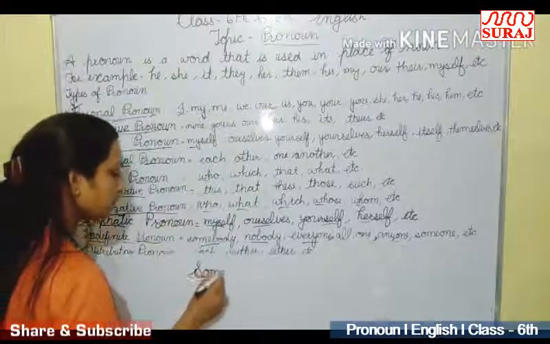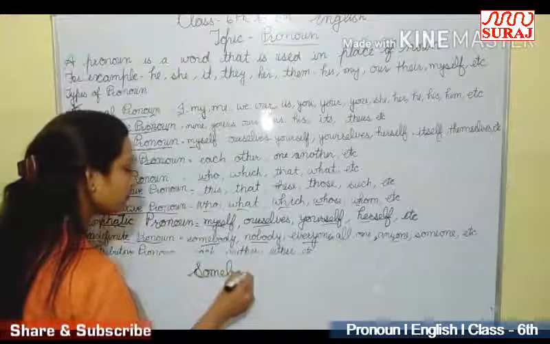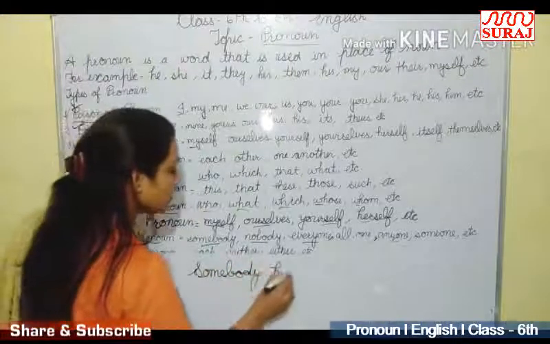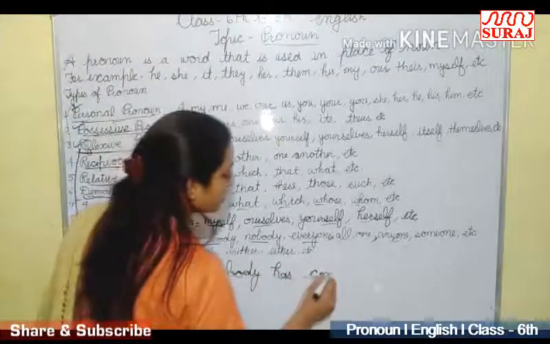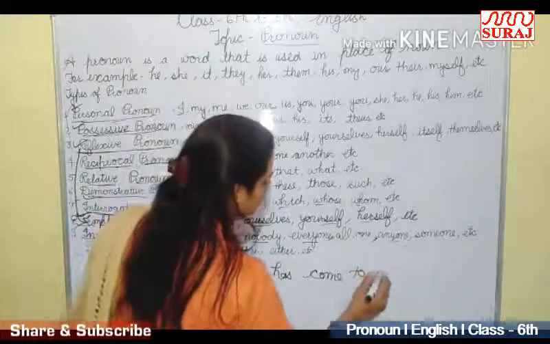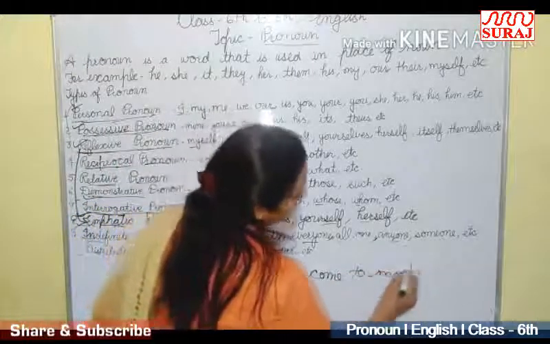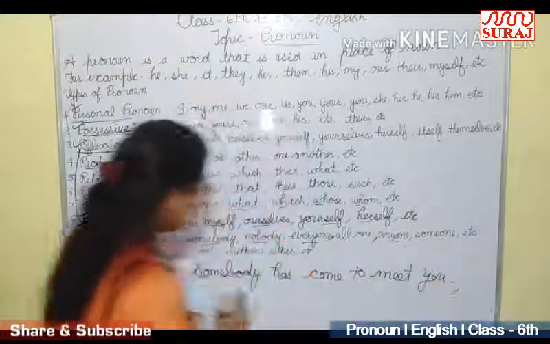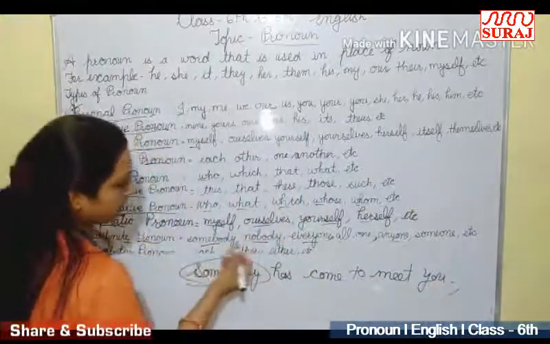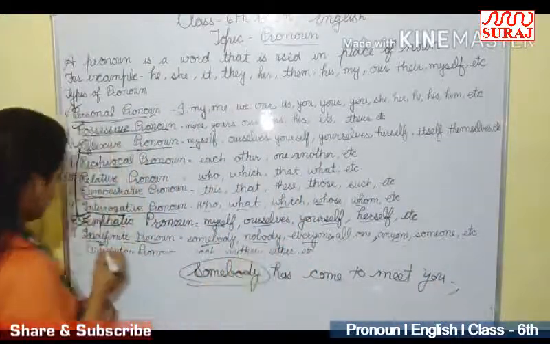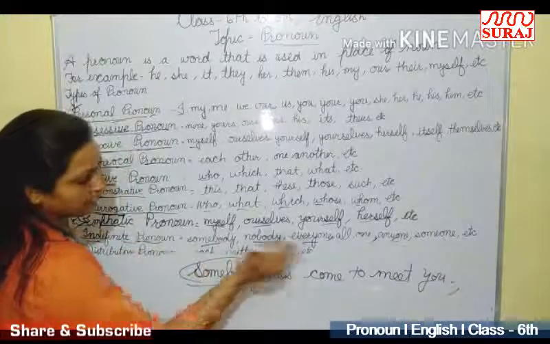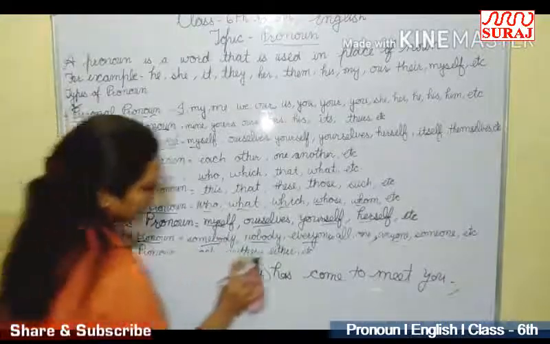For example, somebody has come to meet you. These words are also indefinite pronouns: somebody, nobody, everyone, all, etc.